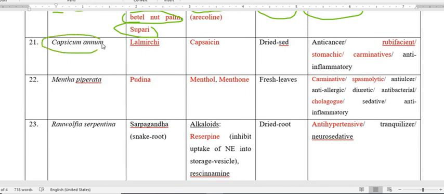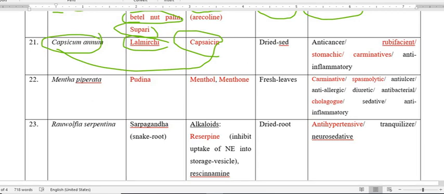Capsicum annuum's common name is lal mirchi, and it possesses the active constituent capsaicin, present particularly in the dried seed. So the dried seed possesses this capsaicin.